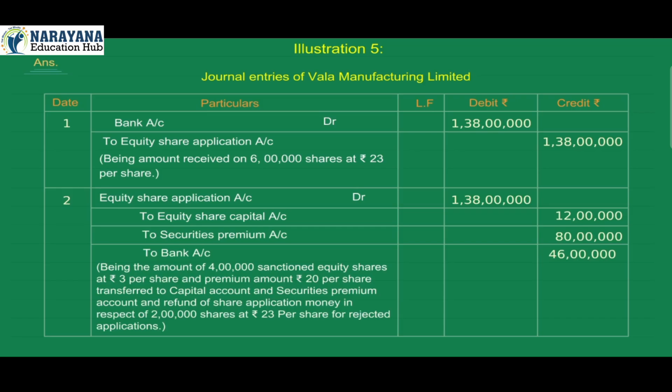Being the amount of 4 lakh allotted equity shares at rupees 3 per share and premium amount rupees 20 per share transferred to share capital account and securities premium account, and refund of share application money in respect of 2 lakh shares at rupees 23 per share for rejected applications.